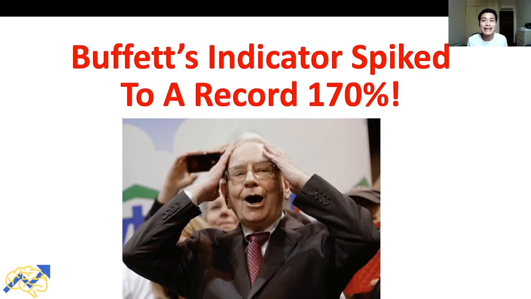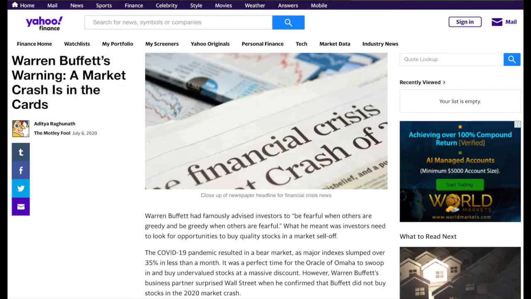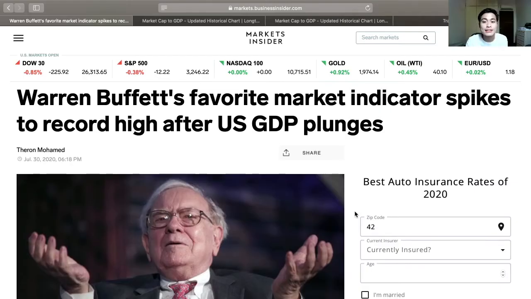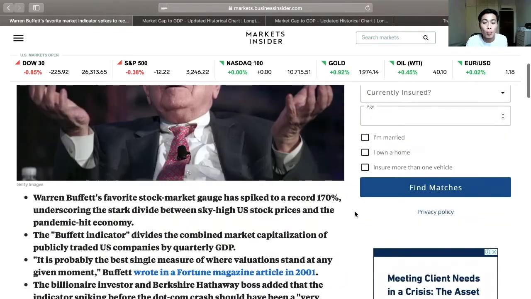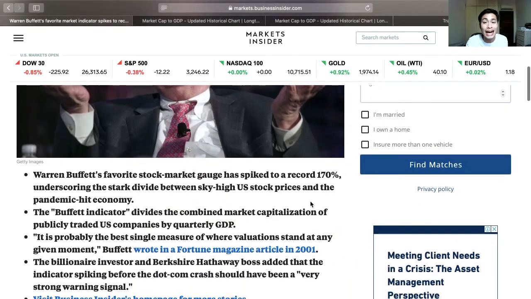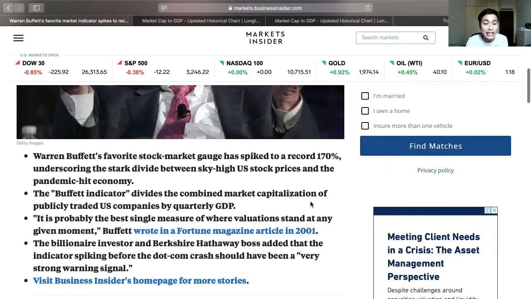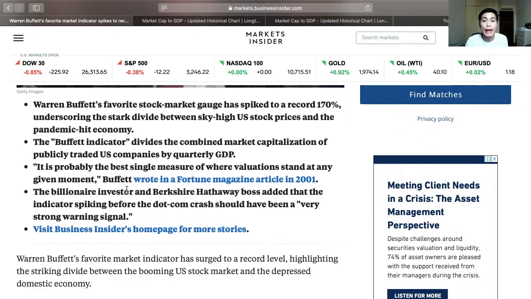Warren Buffett's stock market indicator spiked to a record 170%. What is this Buffett indicator that many news articles online are talking about? One of these articles by Markets Insider mentioned that the Buffett indicator spiked to a record 170%, which underscores the stark divide between sky-high US stock prices and the pandemic-hit economy. And Warren Buffett himself mentioned that the spiking of this indicator is a potential warning signal.